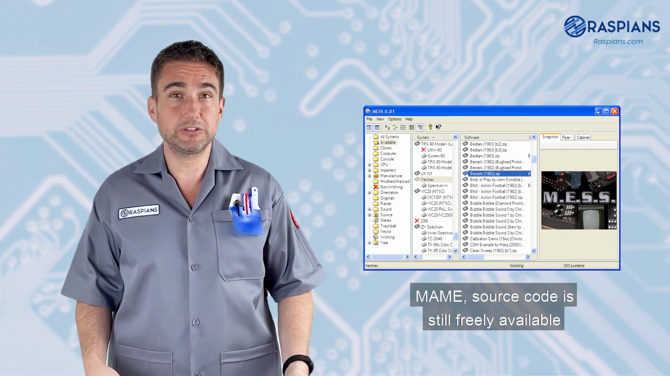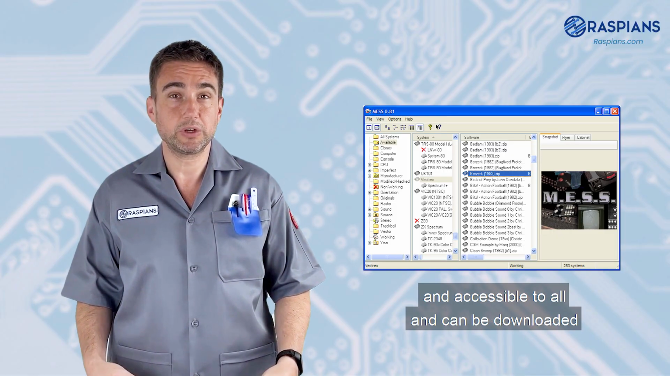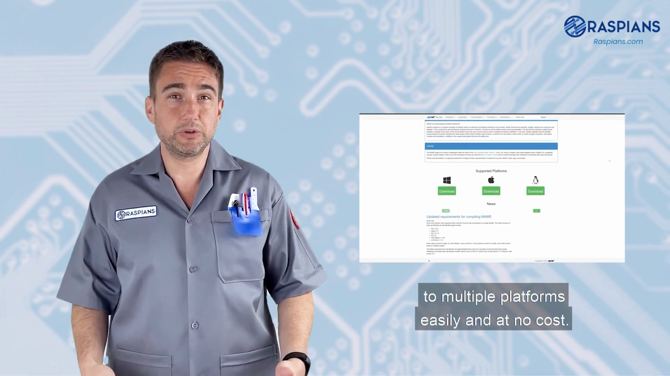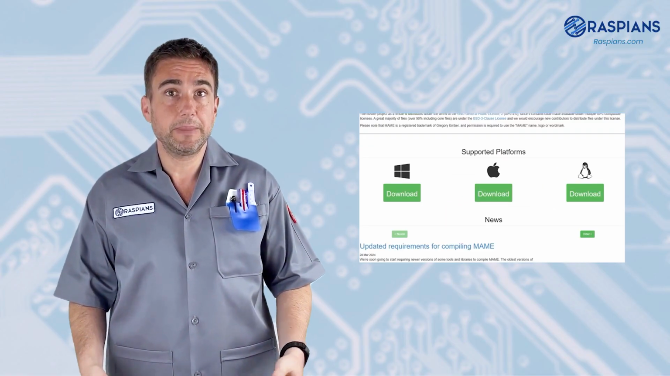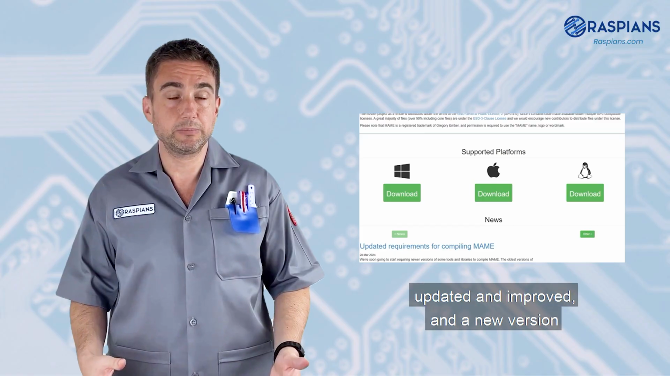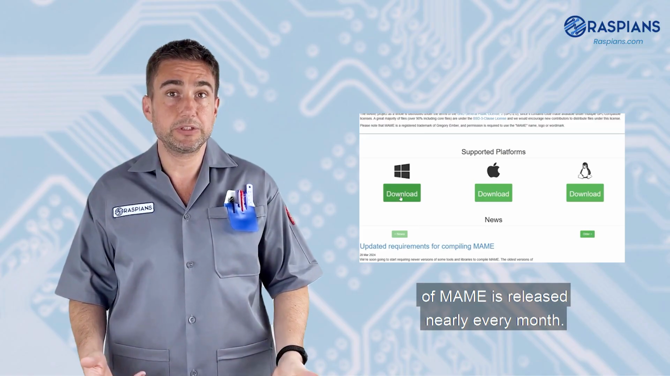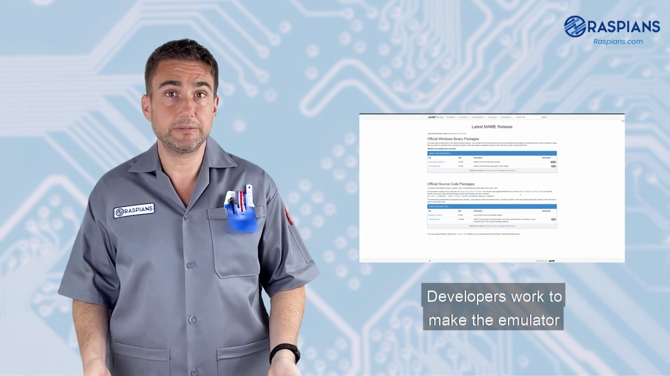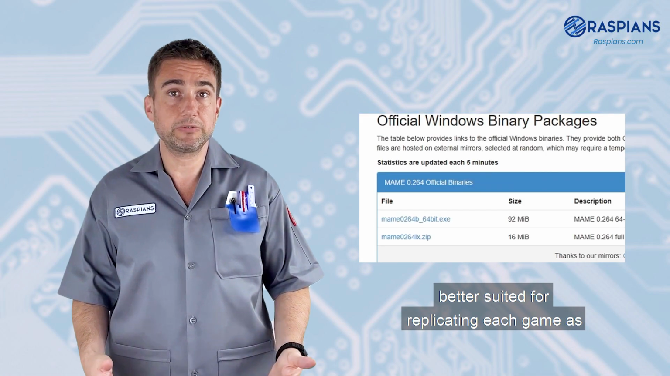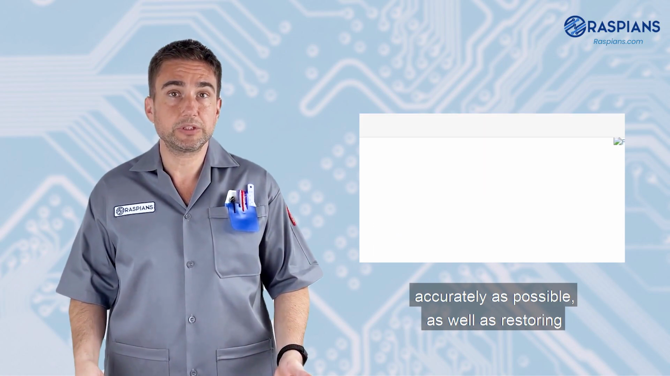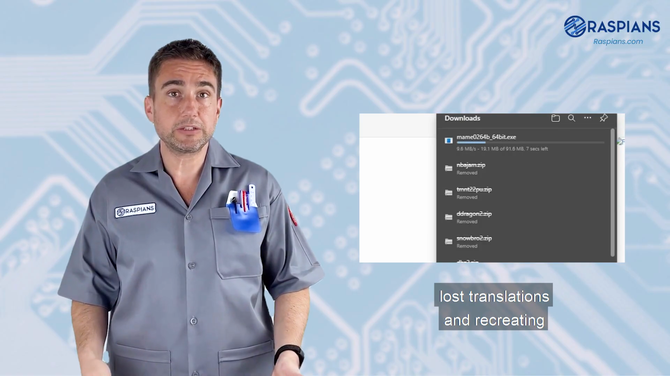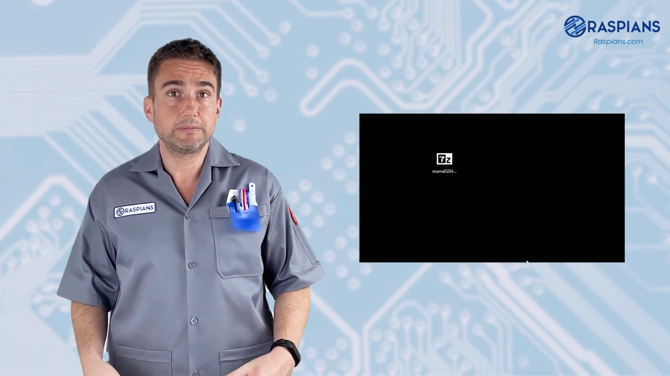MAME's source code is still freely available and accessible to all, and can be downloaded to multiple platforms easily and at no cost. MAME is also constantly being updated and improved, and a new version of MAME is released nearly every month. Developers work to make the emulator better suited for replicating each game as accurately as possible, as well as restoring lost translations and recreating unique hardware in a digital form.